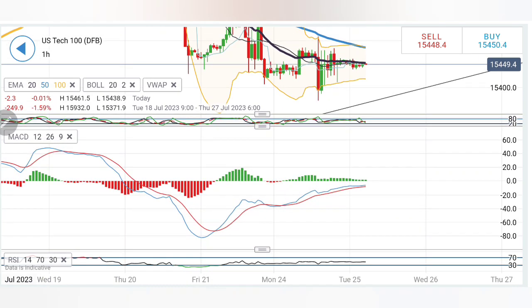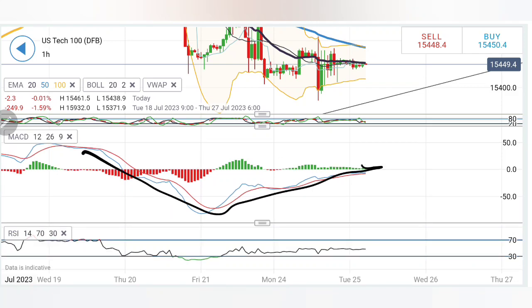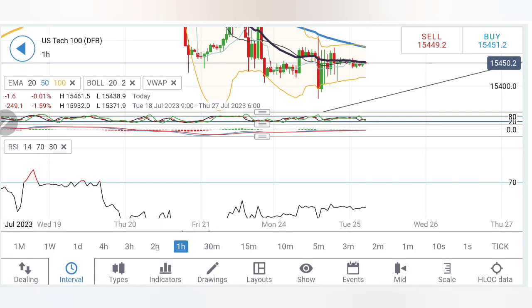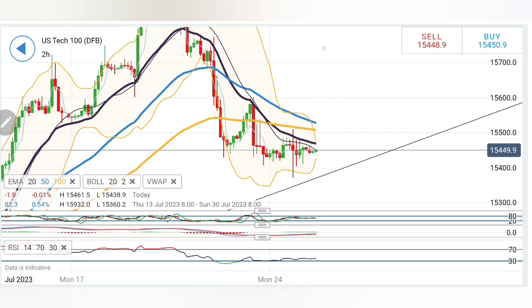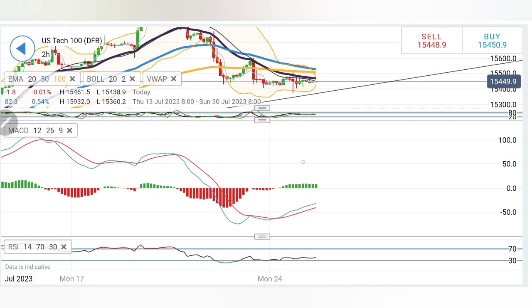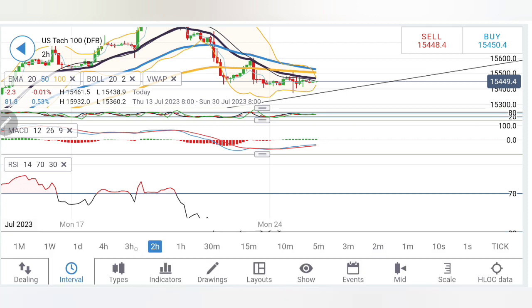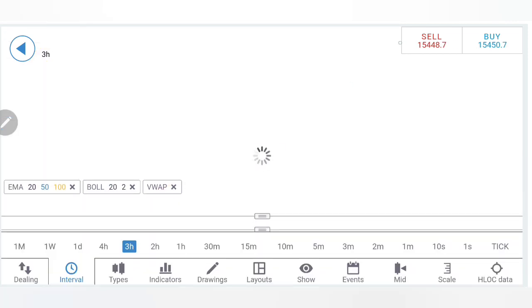Stochastic rising, MACD is still in green but trading with very little bullishness here. RSI is flat, and on the 2-hour chart, see the moving average crossover here, trading with divergence and bearishness. The prices were divergent from the moving average. We have seen it converging. Wait for a breakout on the upside above 550 for more bullishness. Stochastic flat, MACD trading with little bullishness here. But see, the movement is hardly anything. However, the MACD is looking upwards. Beautiful it is. RSI is flat almost on the 3-hour.